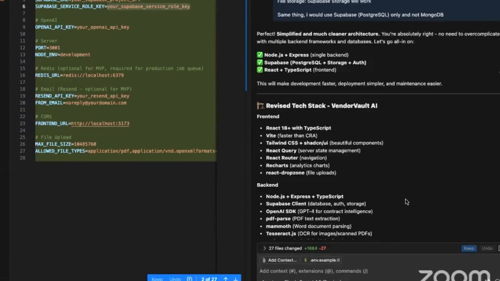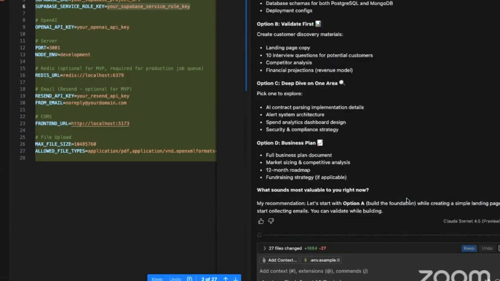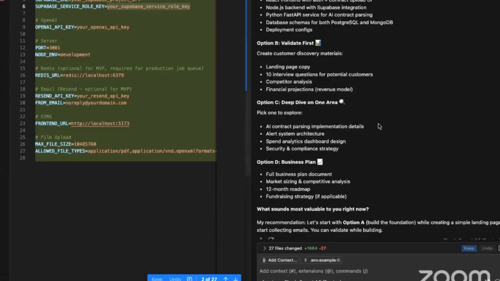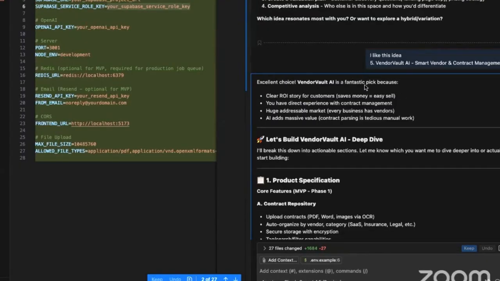I think what you want to do after this, once it has started running in your application, is definitely take this. And interview questions for potential customers, competitor analysis, financial projections. So you want to meet 10, 20 people, like small businesses who need this.